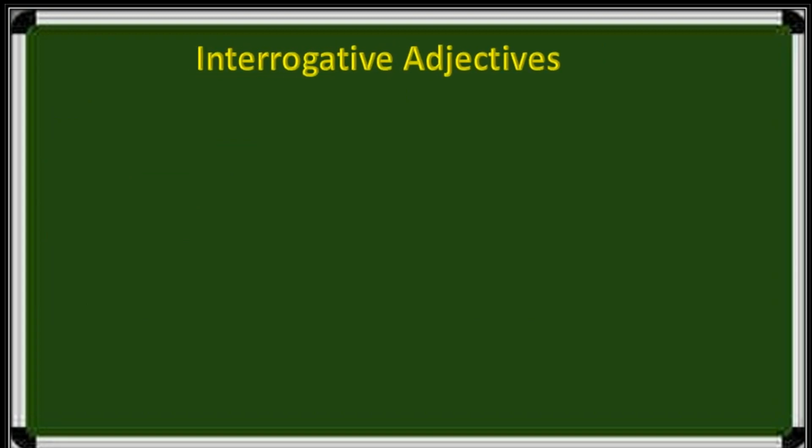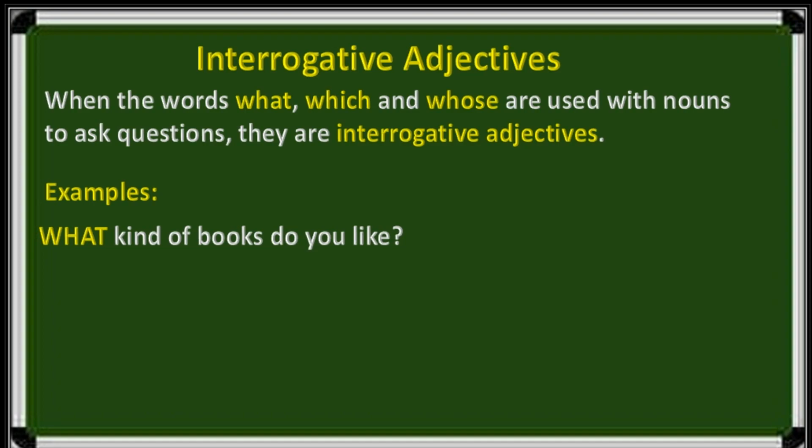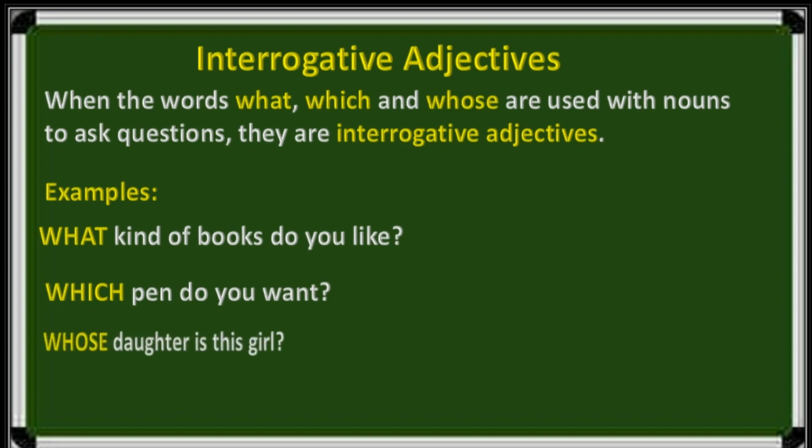Next one, interrogative adjectives. When the words what, which, and whose are used with nouns to ask questions, they are interrogative adjectives. Look at these examples. What kind of books do you like? Which pen do you want? Whose daughter is this girl? Here, what, which, whose are interrogative adjectives.